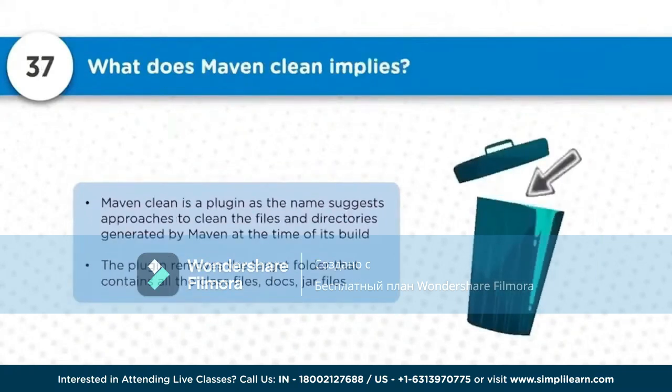Maven Clean is a plugin that, as the name suggests, is going to clean the files and directories. Whenever we do a build process, usually in the target directory we have some class files, some jar files, or whatever generated source code is available. The Maven Clean plugin is going to clean all these directories. And why are we doing this directory structure cleanup? So that we will be able to do a fresh build process, and there should not be any kind of issues.